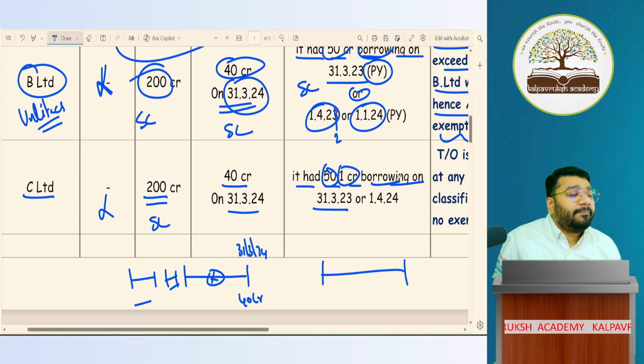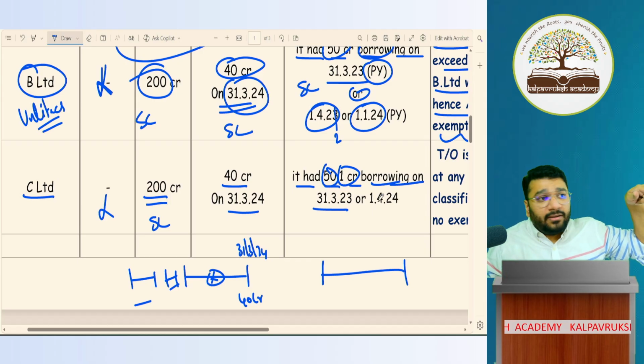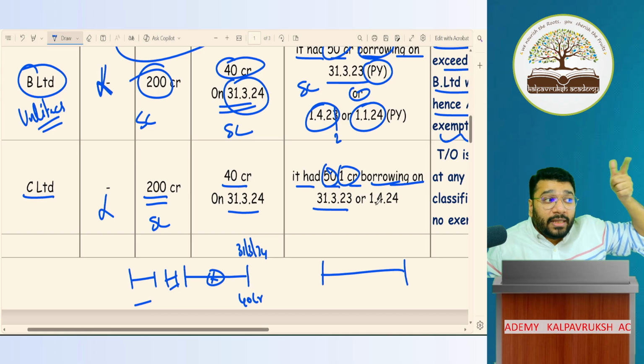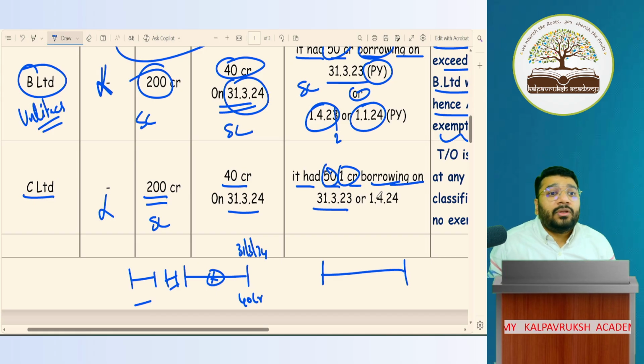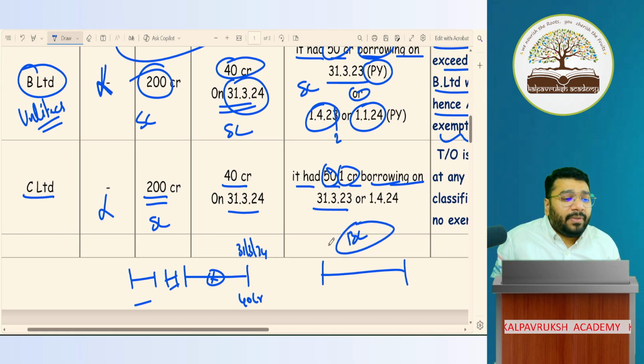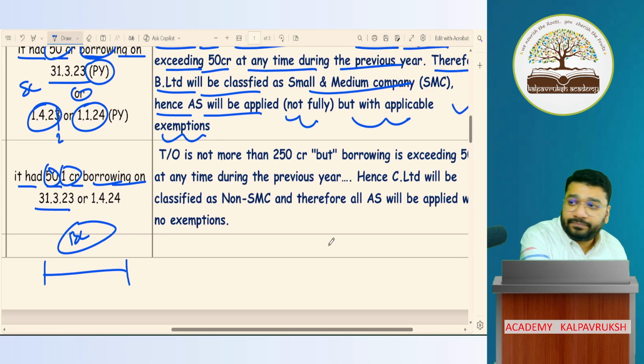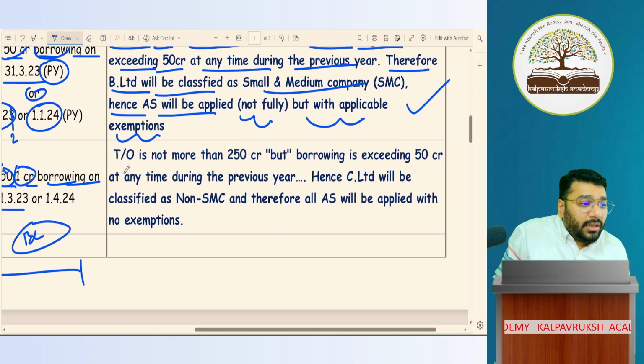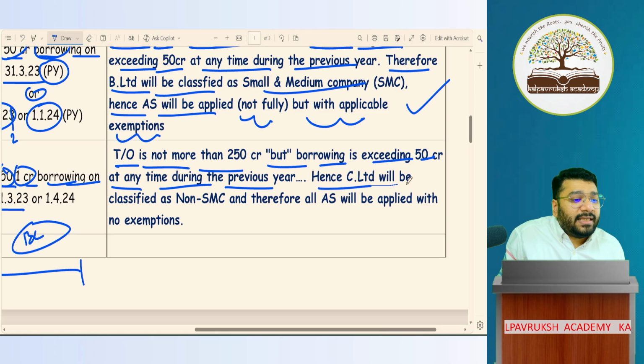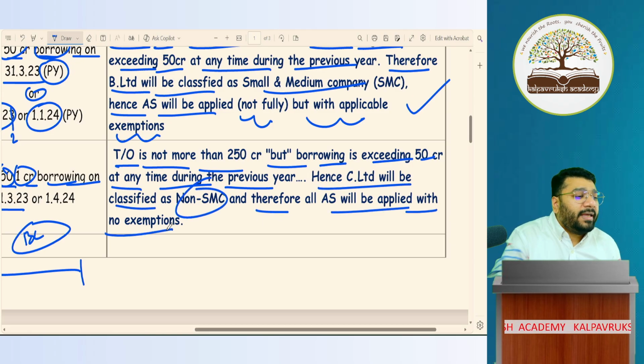At any time during the previous year, if the borrowing is more than 50 crore, who am I? Big company. Now what should I follow? All AS without any exemption. Turnover is not more than 50 crore, but borrowing is exceeding 50 crore at any time during the previous year. Hence, C Limited will be classified as non-SMC. Therefore, all AS will apply with no exemption.